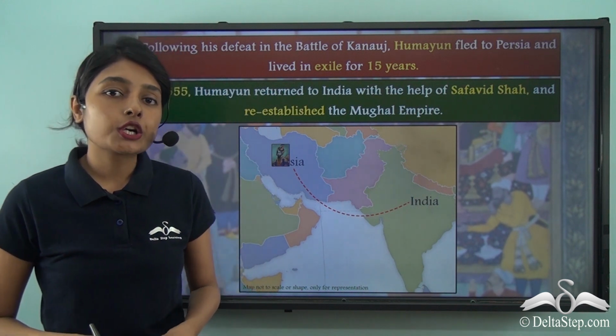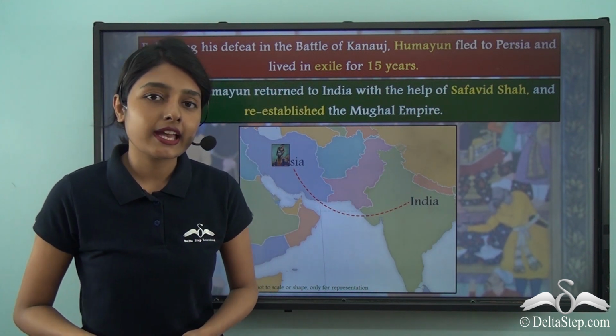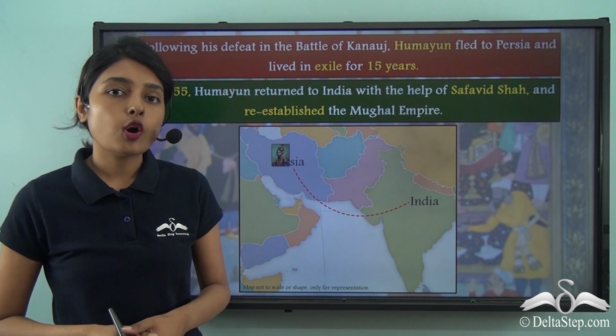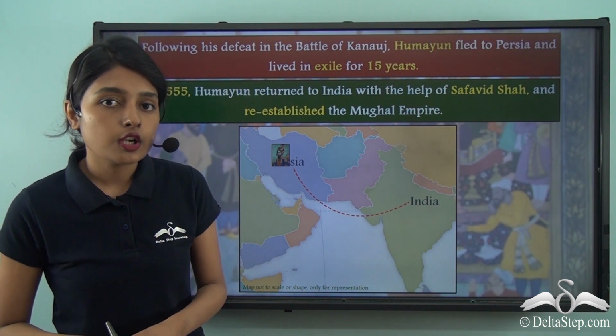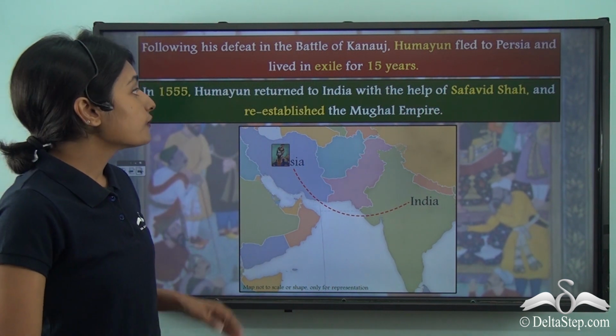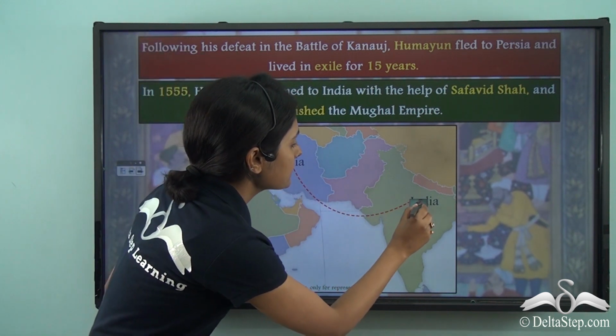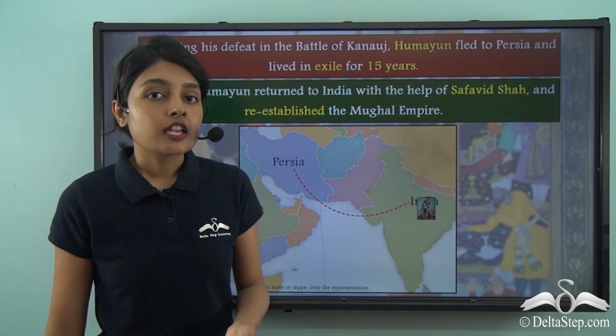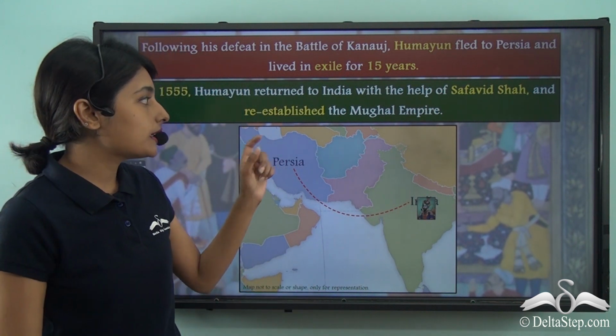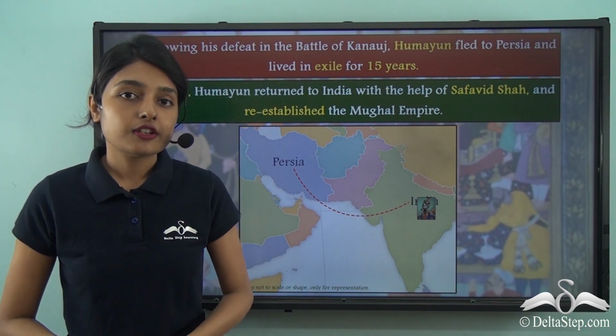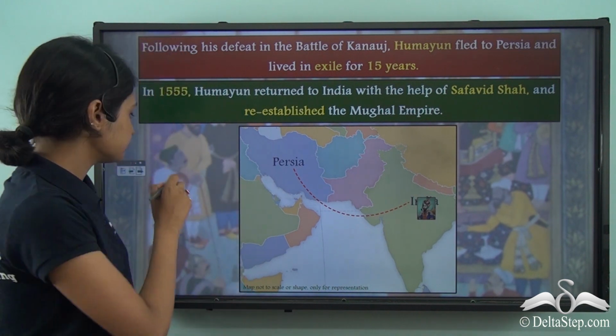After 15 long years and upon receiving help from Safavid Shah of the Safavid dynasty, Humayun in the year 1555 came back to India, and with this he re-established the Mughal Empire in India in 1555.